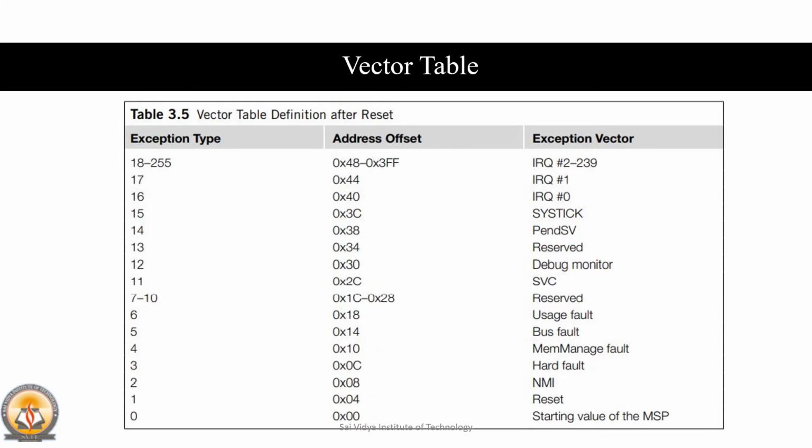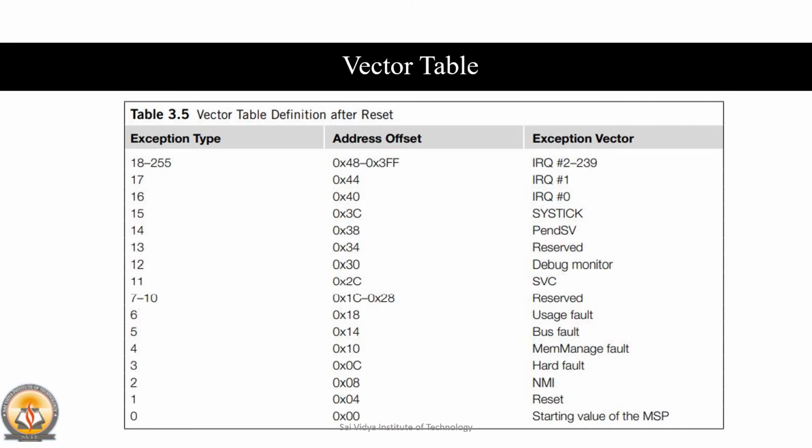When an exception event takes place on the Cortex-M3 processor and it is accepted by the processor core, the corresponding exception handler is executed. To determine the starting address of the exception handler, a vector table mechanism is used. A vector table is an array of word data inside the system memory, each representing the starting address of an exception type.